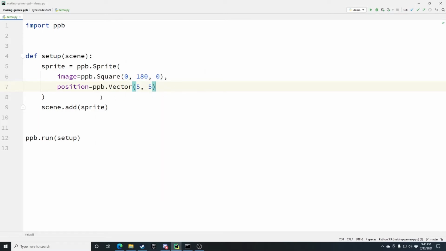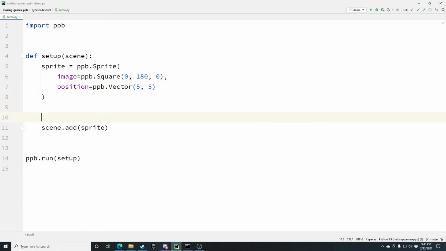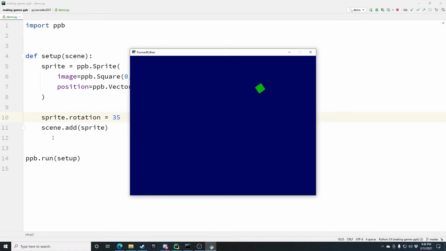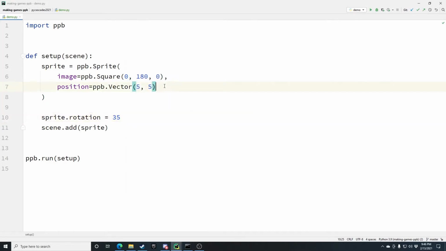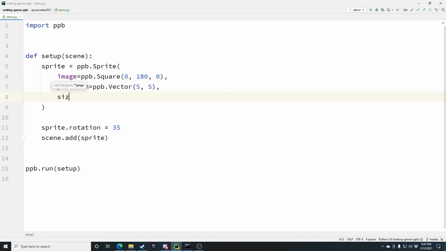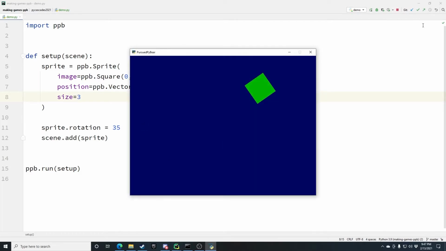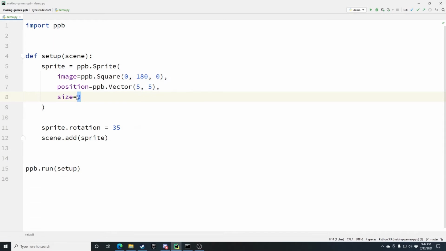So what else might you want to do with a sprite? Maybe the direction it's facing isn't quite right. So, sprite.rotation. Here we go. Let's angle it at 35 degrees. If we run this code, we now have a slightly cockeyed box there. And then the last thing you really need to worry about for putting objects on screen is the size attribute. So if we set this to, say, 3, and we run our program one more time, the box is much bigger. This also accepts floats, so you can do smaller objects.